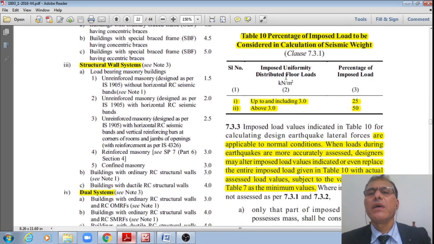Now let us see this Table 10, which indicates the percentage of imposed loads to be considered for the calculation of the seismic weight. For imposed uniformly distributed floor loads up to and including 3 kilonewton per meter square, the percentage of the imposed load shall be taken as 25%. If it is more than 3 kilonewton per meter square, only 50% of the load shall be considered.